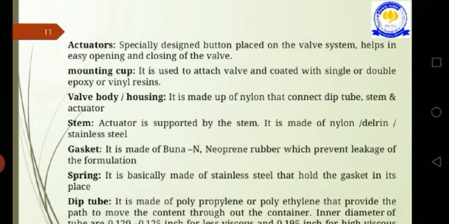Then next we see the nebulizers. There are two types of nebulizers: jet nebulizers and ultrasonic nebulizers. So first we see the jet nebulizers.